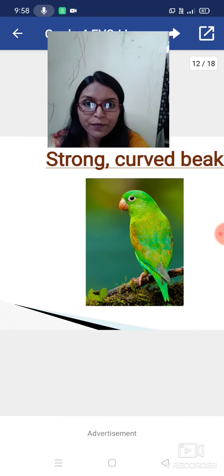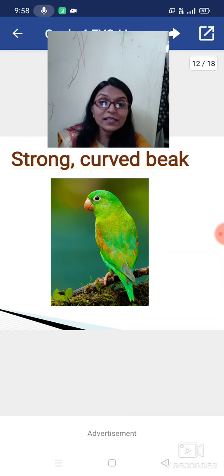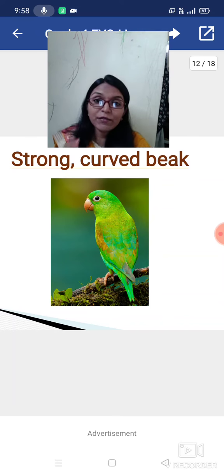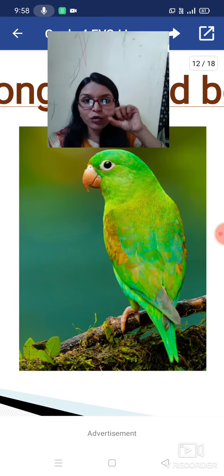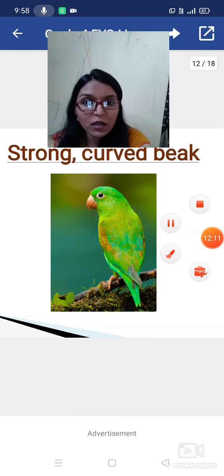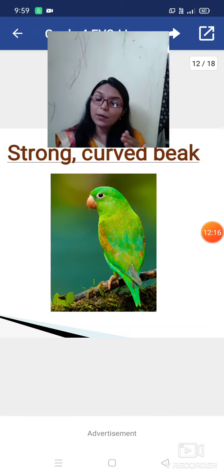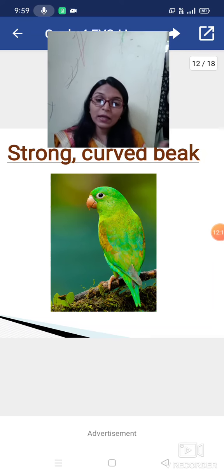Now the next type. See this picture, it is the parrot. Very nice picture. It is green in color and its beak is curved, you can see, and it is very strong. That's why the parrot can climb with the help of its beak. Other birds also have a strong and curved beak. You can give an example in the comment box. With the help of the curved beak, the parrot can climb also.